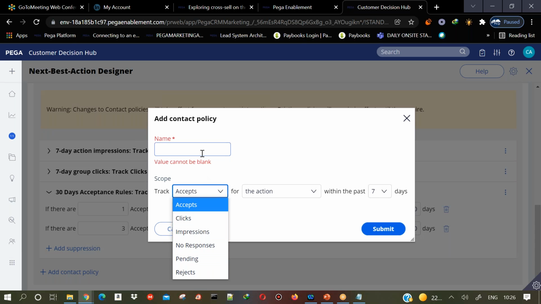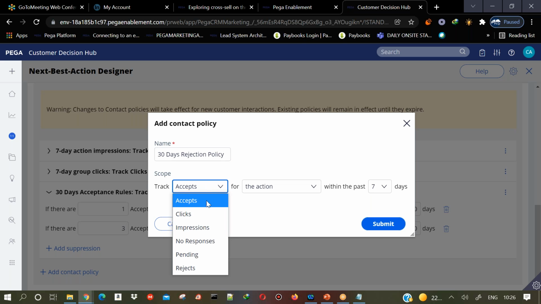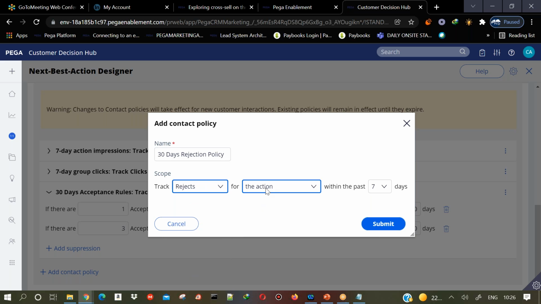Similarly, I'll say 30 days rejection policy. I'm just giving it a name like this, the name of the suppression policy. I'll say track the rejects. You can also set this for that particular action, for all actions in the group, or for all actions in the issue. Let us say in credit cards. In the credit cards group, there are 4 types of credit cards like standard card, rewards card, these things.